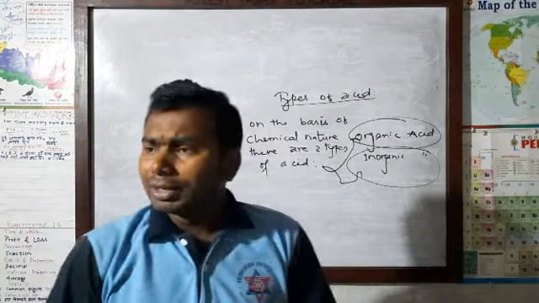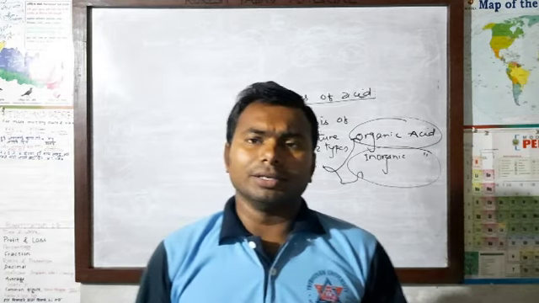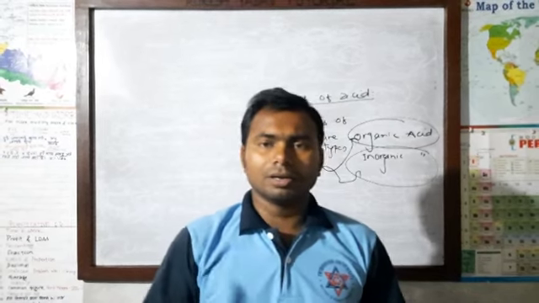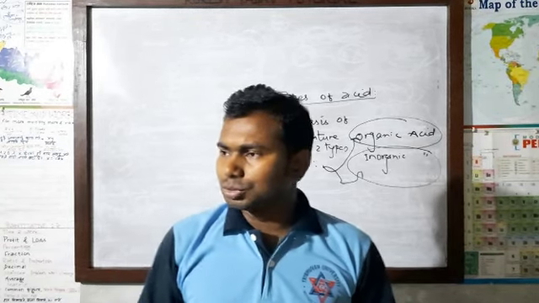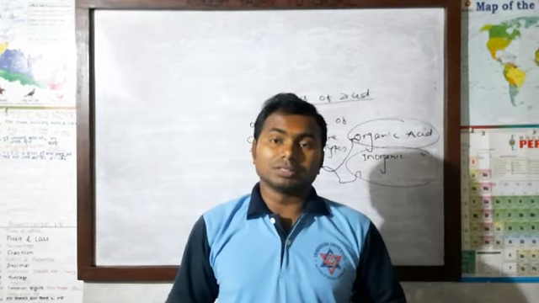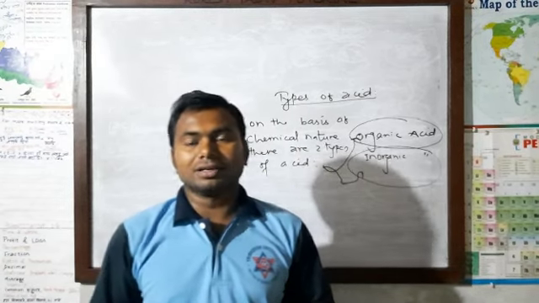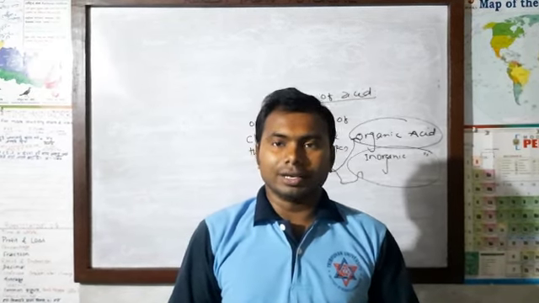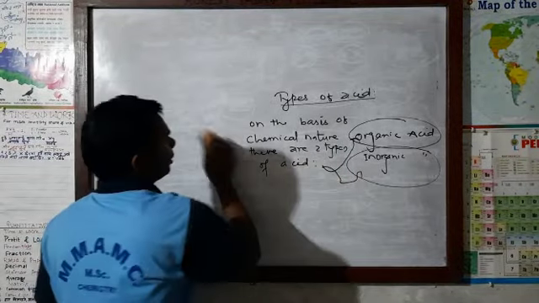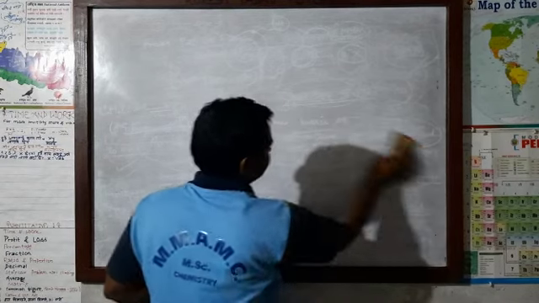The matter is very simple. Organic acids are such types of acid which are obtained from living organisms, either plants or animals, it doesn't matter. And the acids which are obtained from minerals are inorganic acids. Examples: hydrochloric acid, sulfuric acid, nitric acid, all these are inorganic acids. I will give you more information related to organic acids. First of all, we are going to study organic acid.